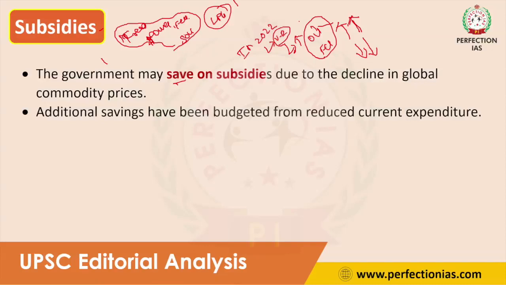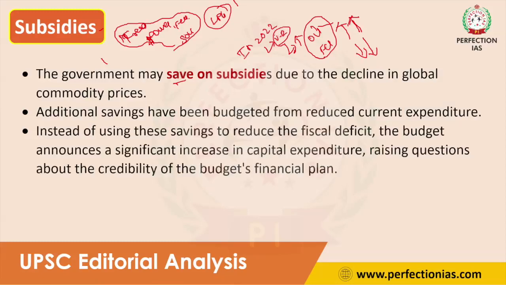The additional saving has been budgeted for reduced current expenditure. The saving can be used to reduce government expenditure. Instead of using the savings to reduce the fiscal deficit, the government is using the subsidy saving to increase its capital expenditure. What is capital expenditure? Government spending on big projects and constructing roads.